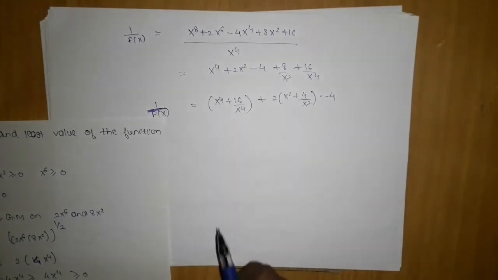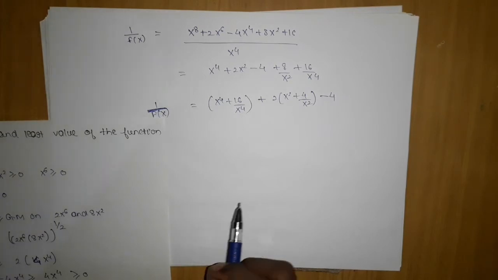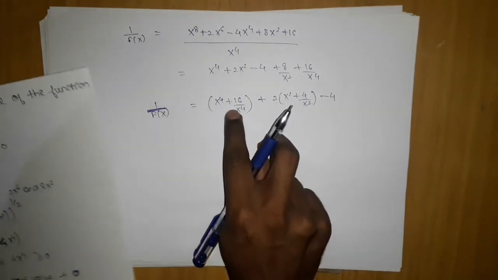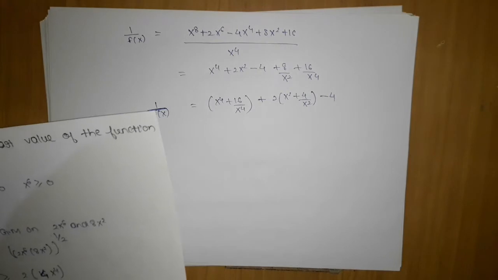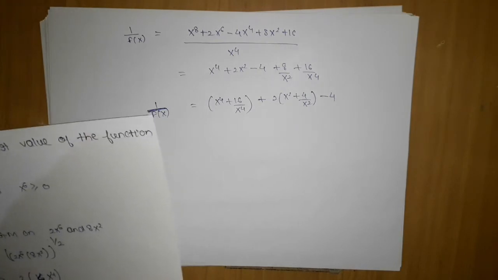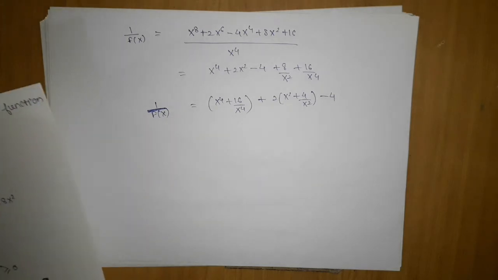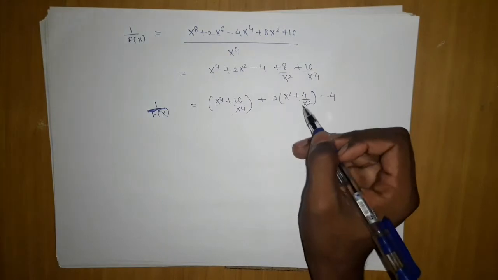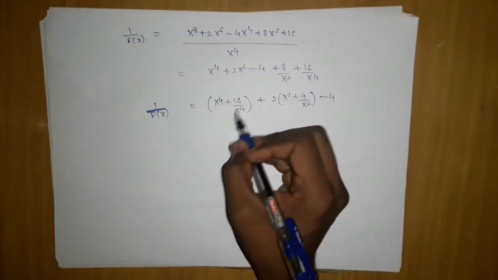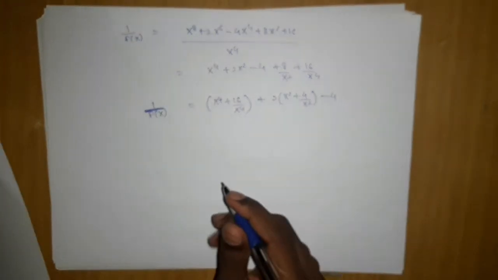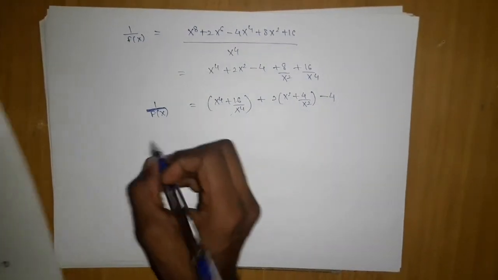Further on, what we can do, here we are getting something like this. I want to create, is there anything we can do with AM-GM? If we get the maximum value of this and this, then I can substitute them, take a reciprocal and get the maximum value of f of x. For that, apply